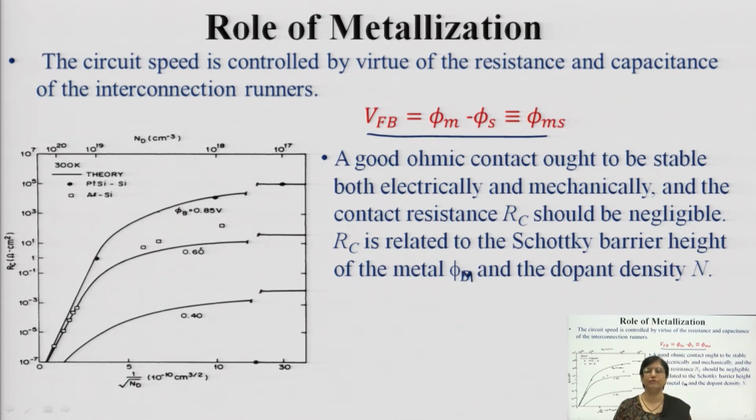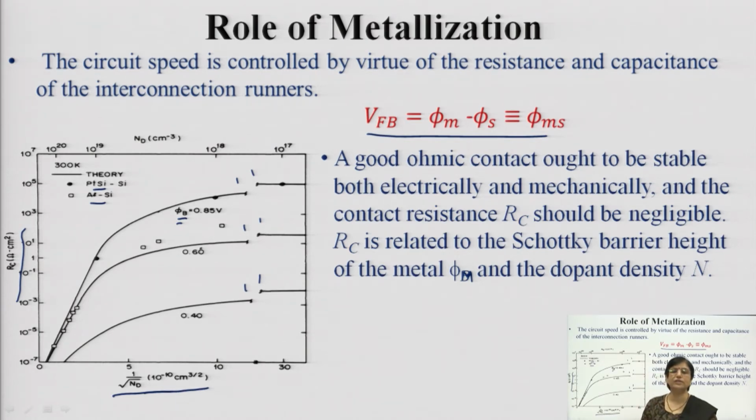These are the important features, and this has been exhaustively studied. It is found that in case of aluminum and in case of platinum, phi b is different for different materials. When the flat band voltage is measured, a drastic variation is observed. Whenever you want exactness, there has to be proper matching. The theoretical values show a mismatch, and this is shown with the contact resistance when plotted with respect to the square root of Nd.